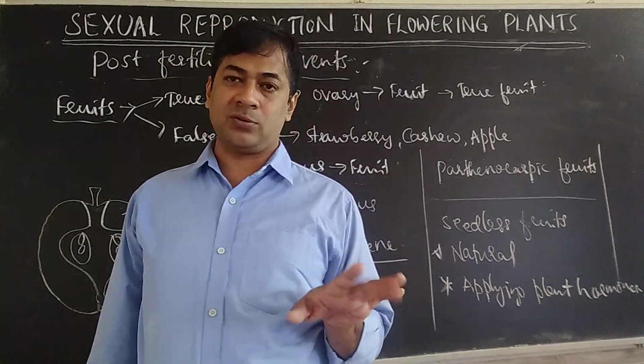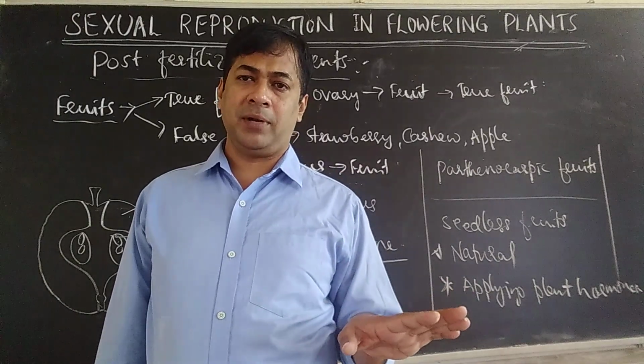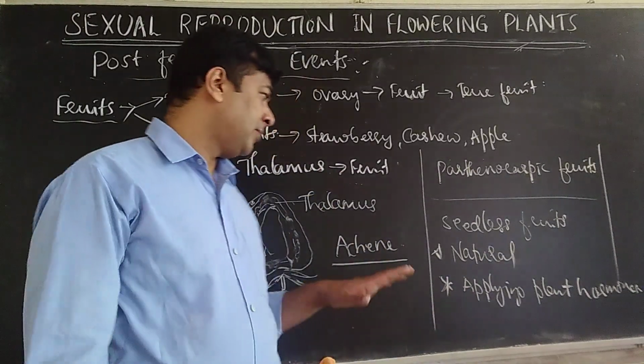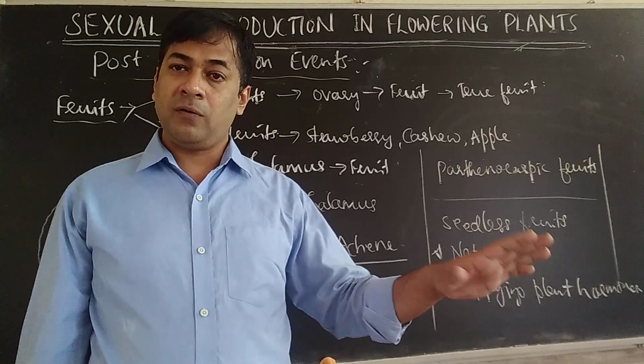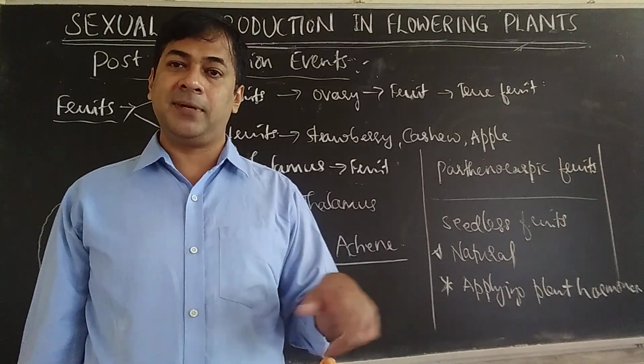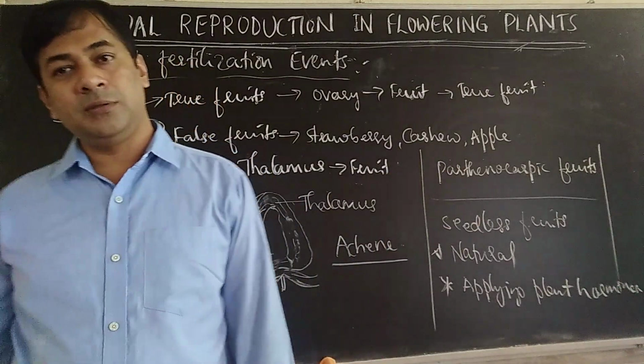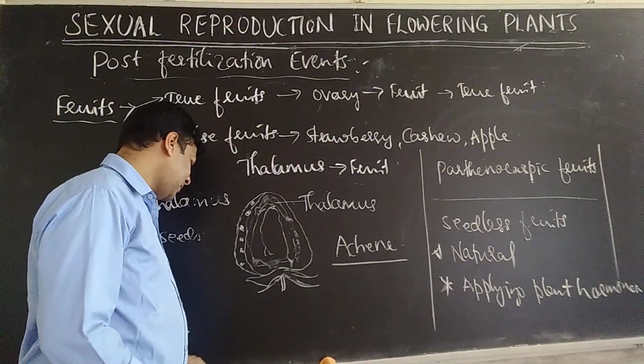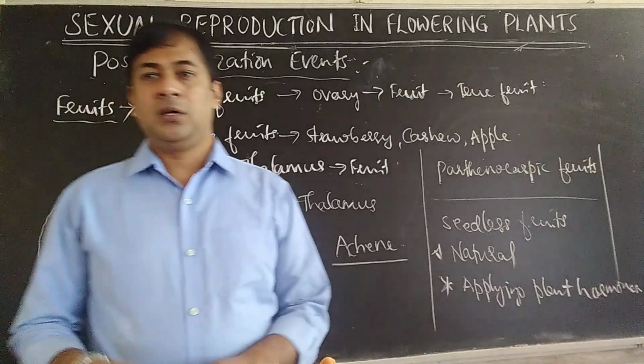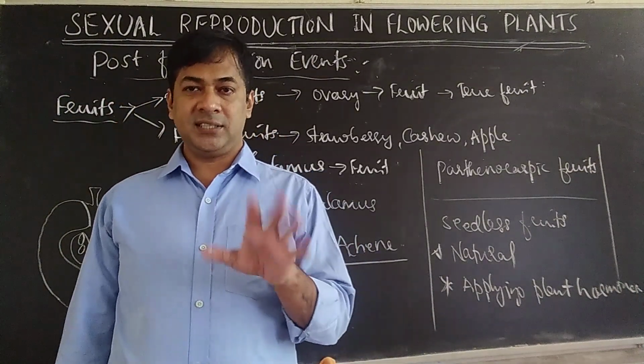So by two ways you can produce parthenocarpic fruit, seedless fruits. One is natural, naturally it is happening in the plant. We are not doing anything. The second one is that we can forcefully produce seedless fruits by spraying plant hormones. By applying plant hormones also we can produce parthenocarpic fruit. So part of the seed is still remaining.